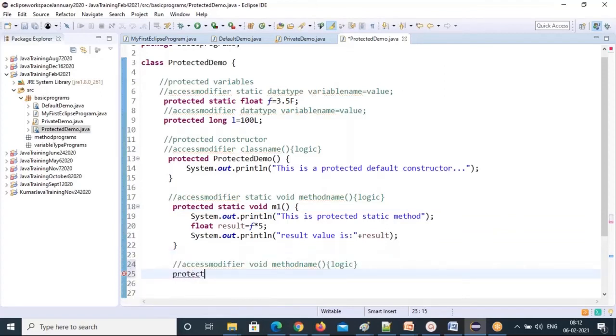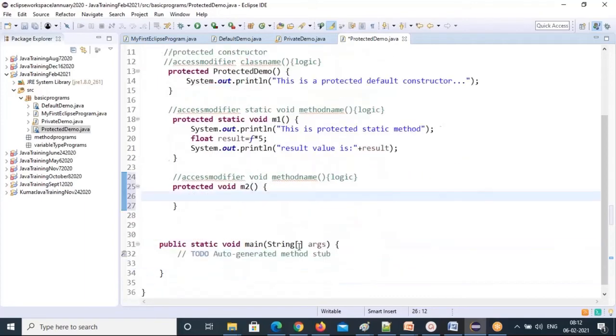My access modifier is protected, so void, I can say M2 method. You provide some different name. See, the end curly brace came automatically. Follow this: curly braces, you write the logic inside, then the end curly brace. Follow line by line, word by word, and it will come very nicely.